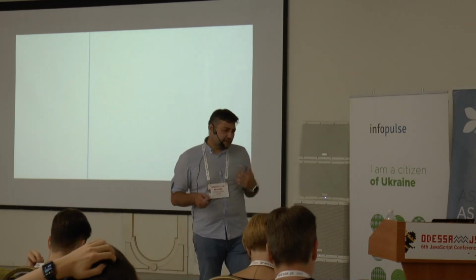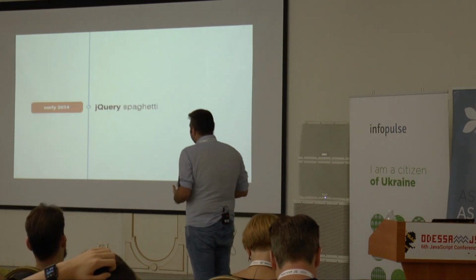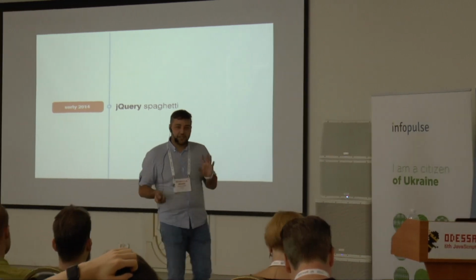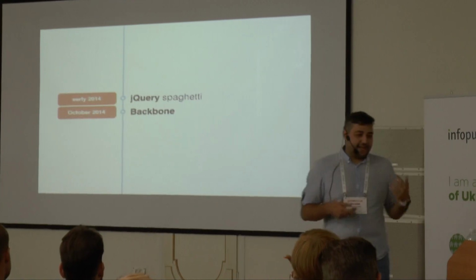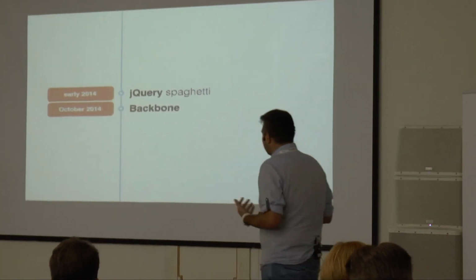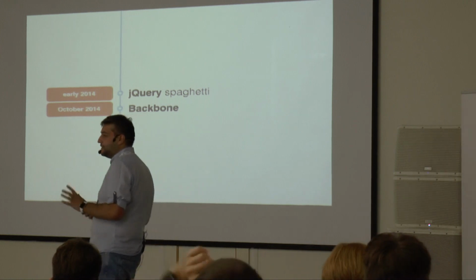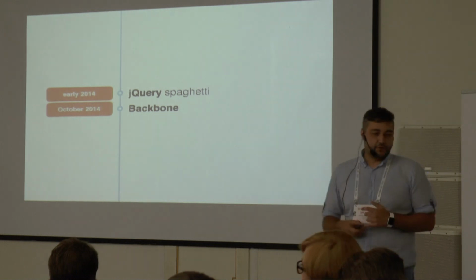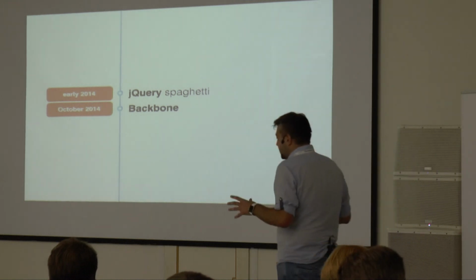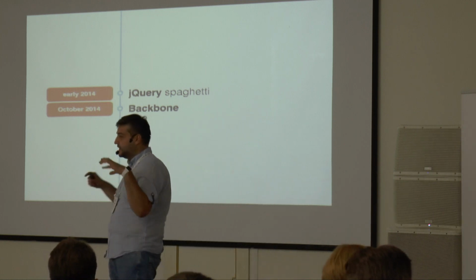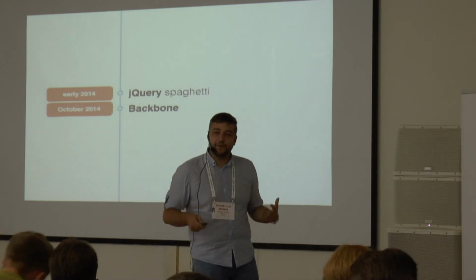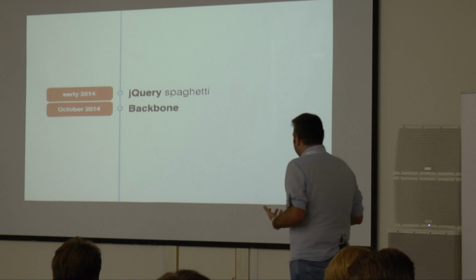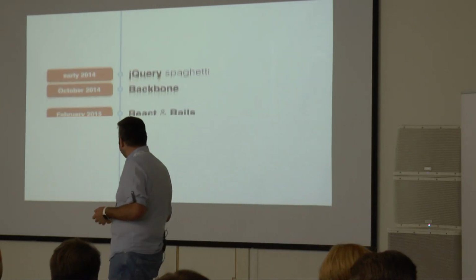So a little bit of our history. When I joined the project in early 2014, Product Hunt was just a jQuery spaghetti situation, very messy, very bad. My first job was actually introducing components into our systems, having to add a little bit more software engineering. Back then, the popular kid on the block was called Backbone, and it was the first thing which made you think about components on the web. Before that, the word we used for components was one which nobody uses anymore. It's called widgets.